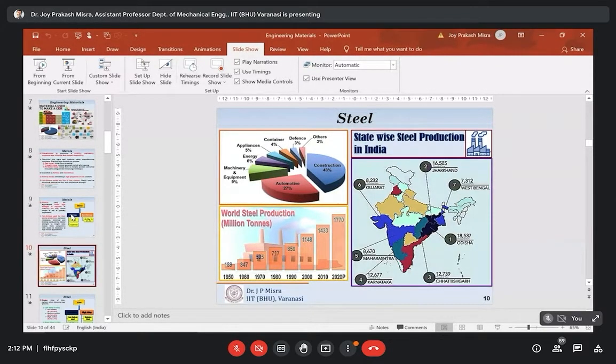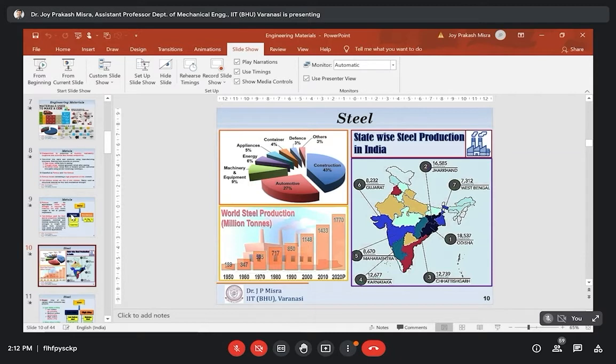The main alloying element in the case of iron is carbon, and the maximum amount of carbon that can be accommodated in iron is 6.67%.